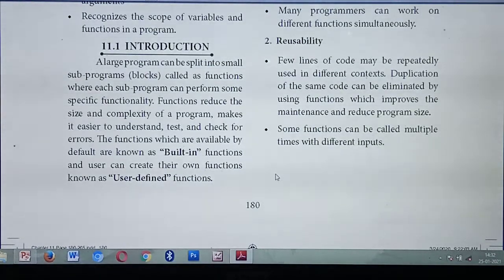Next one is user-defined function. The name itself says user-defined. So who is creating the function there? The user. Based on the user's wish, the user is creating the function.